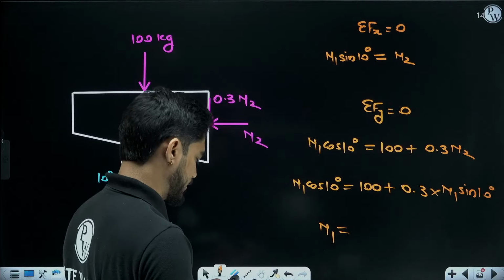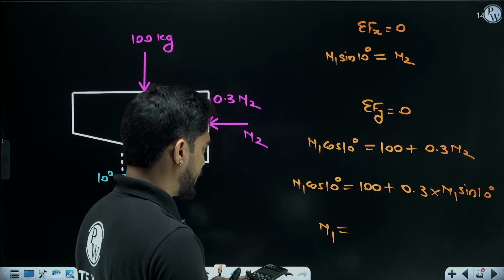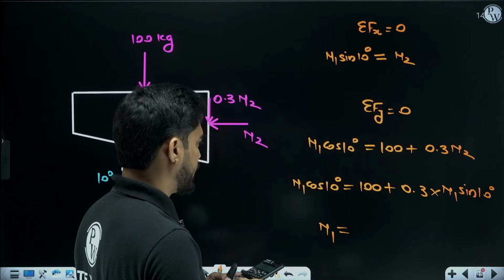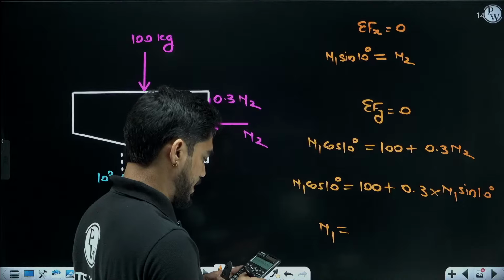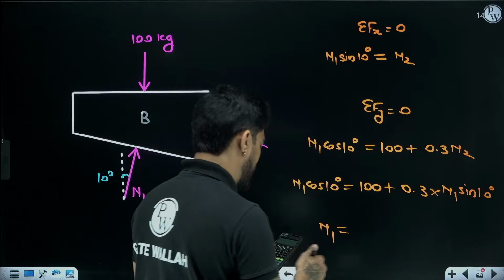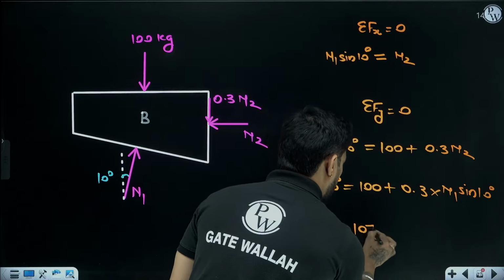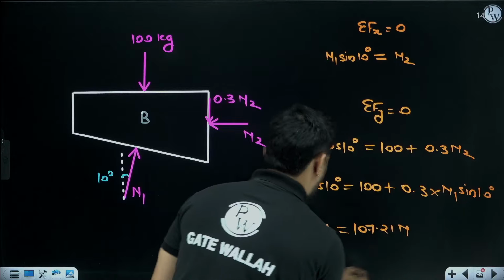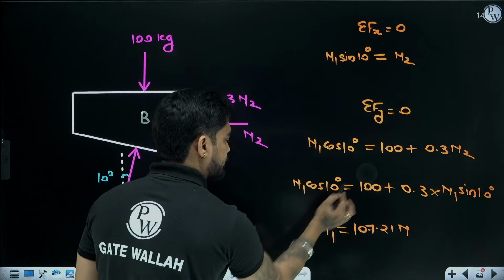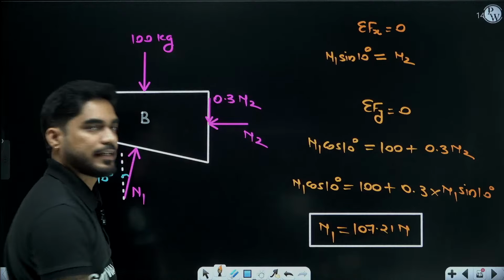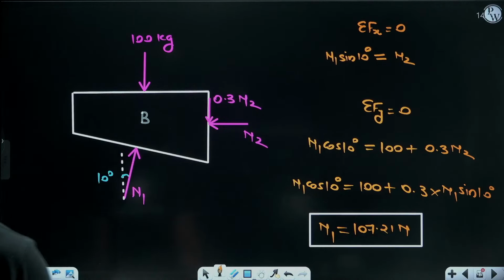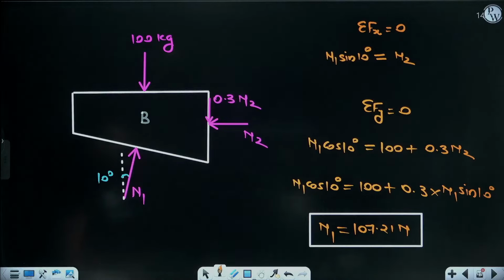How much is this? 100 by cos 10 minus 0.3 sine 10. I am getting 107.5 Newton. 107.21 Newton. Okay.